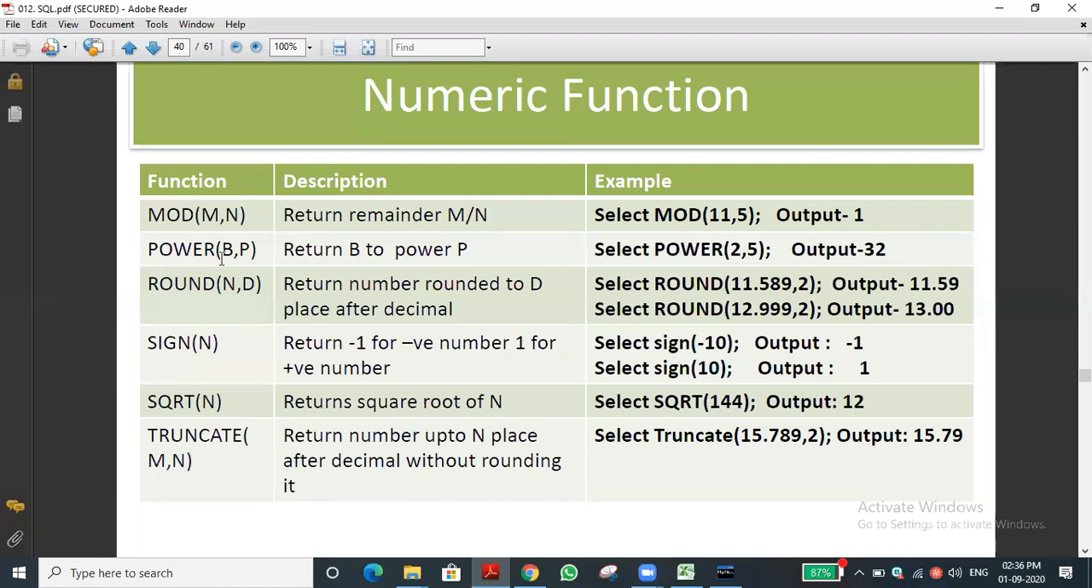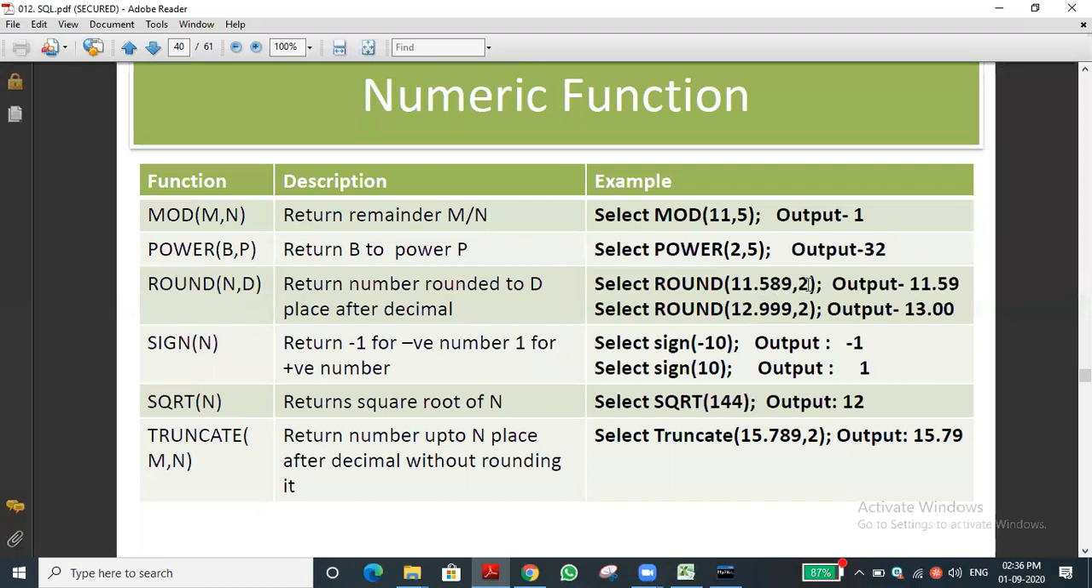The next one is the round function. This is also there in Python, but we should import the math module. But here it is not like that. The round function is used to round off. You can see it returns a number rounded to D places after the decimal. Let's see, I will tell that.